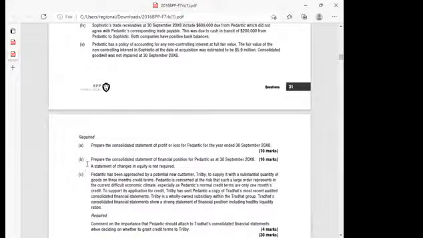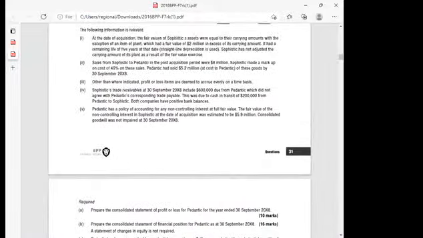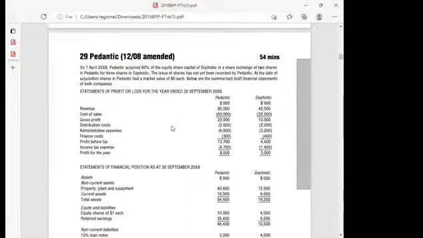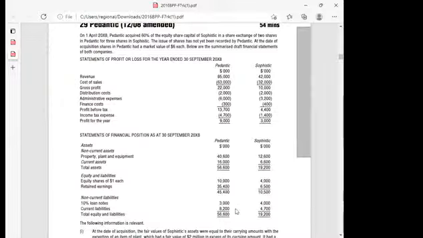I'm going to start with part B. Now, ladies and gentlemen, if there is anything that you should really be very good at, even at my workplace, I normally tell people that if you're an accountant and you can't handle group accounts, then you have a problem. Because group accounting is the simplest thing. When you talk of consolidation, what do we mean? Putting together, adding. You're adding components.